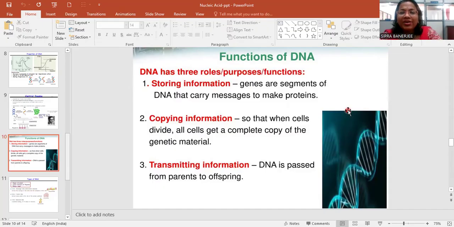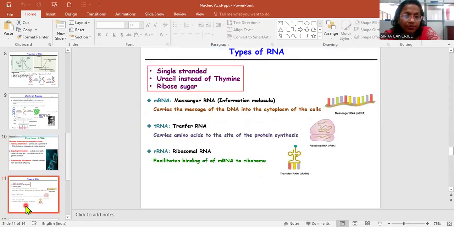That's why it is said that every person may have an identical person somewhere in the world, maybe known to them or maybe unknown. That's why in cinema we can see twins. It is the same type of thing, because the genetic material is transferred from parent to parent. Third, transmitting information. DNA is passed from parent to offspring, and as a result information is passed.